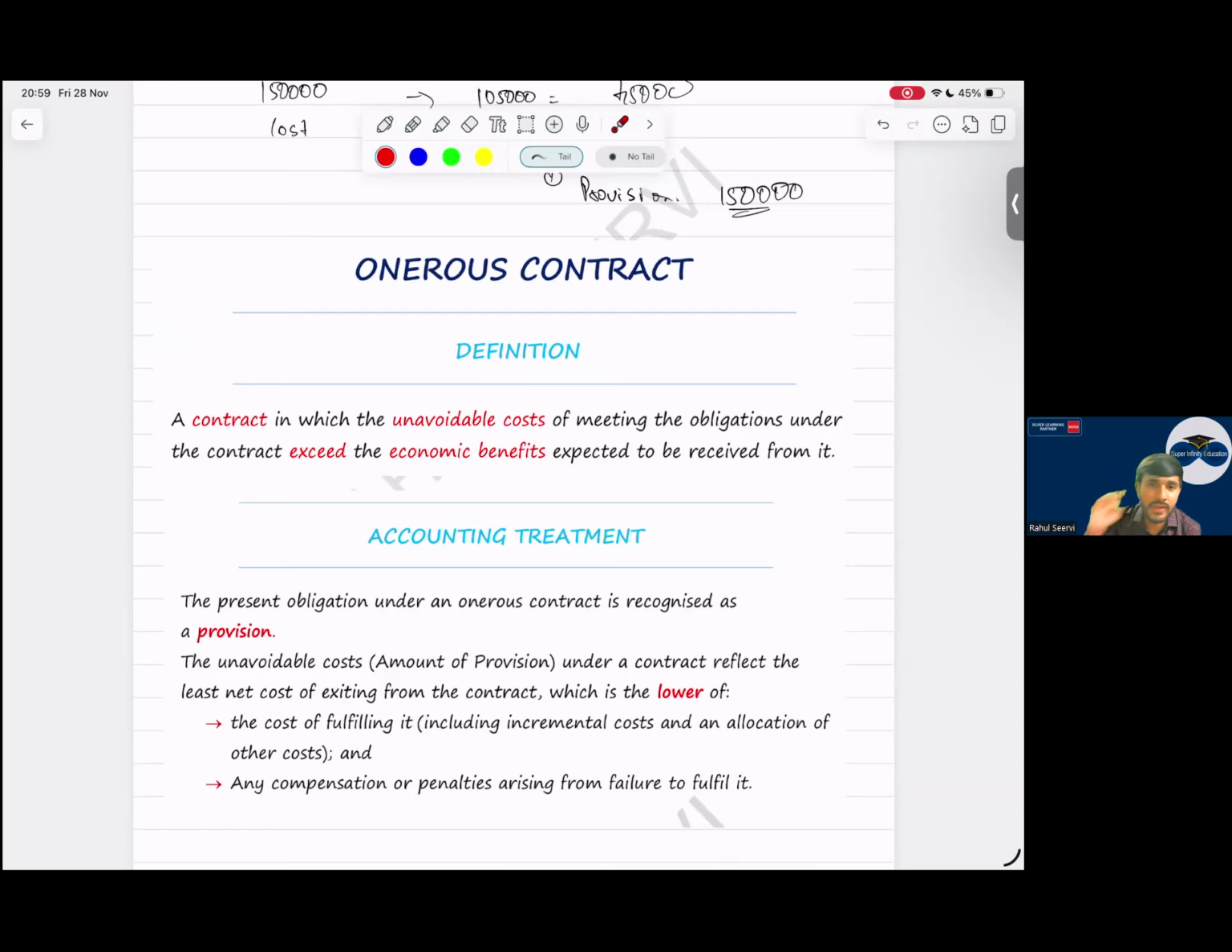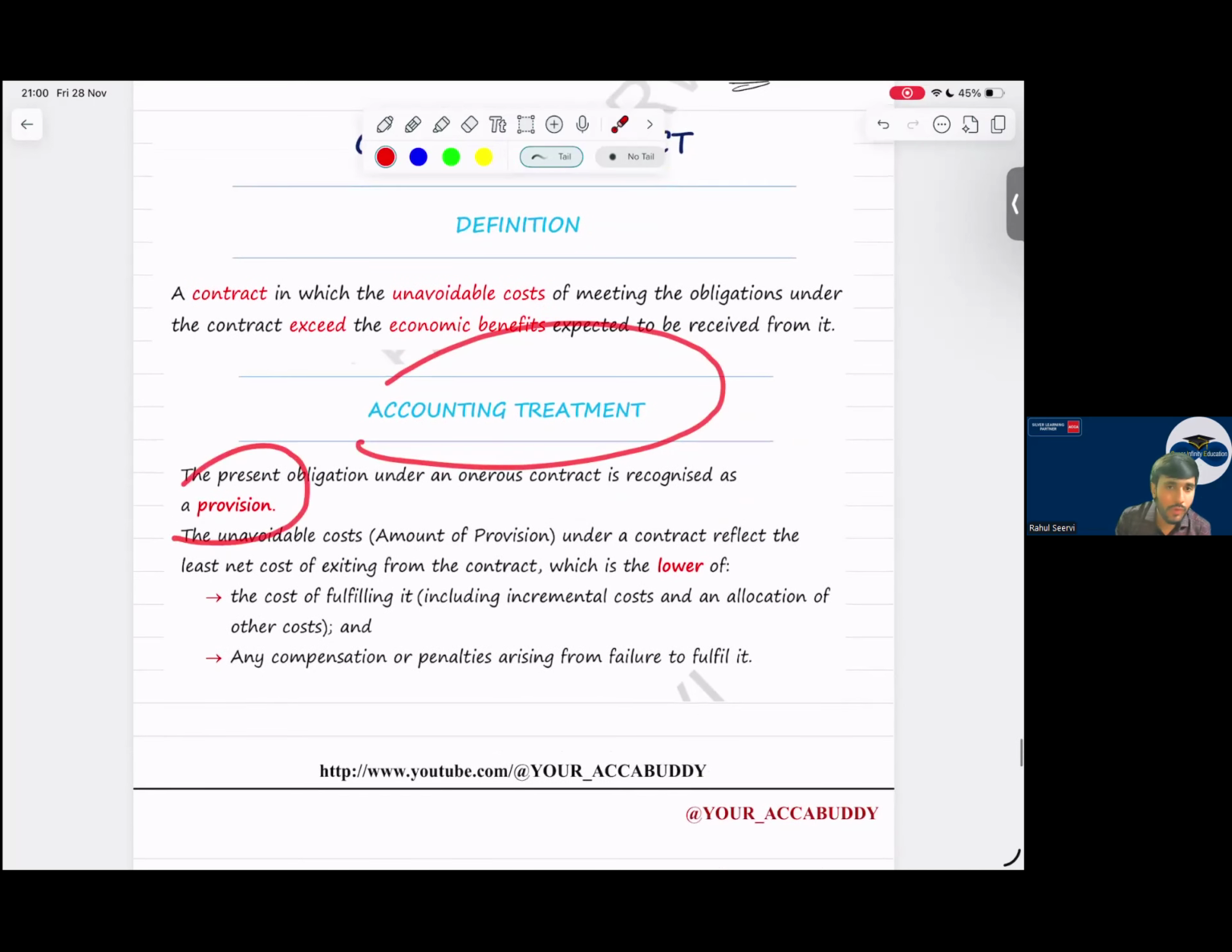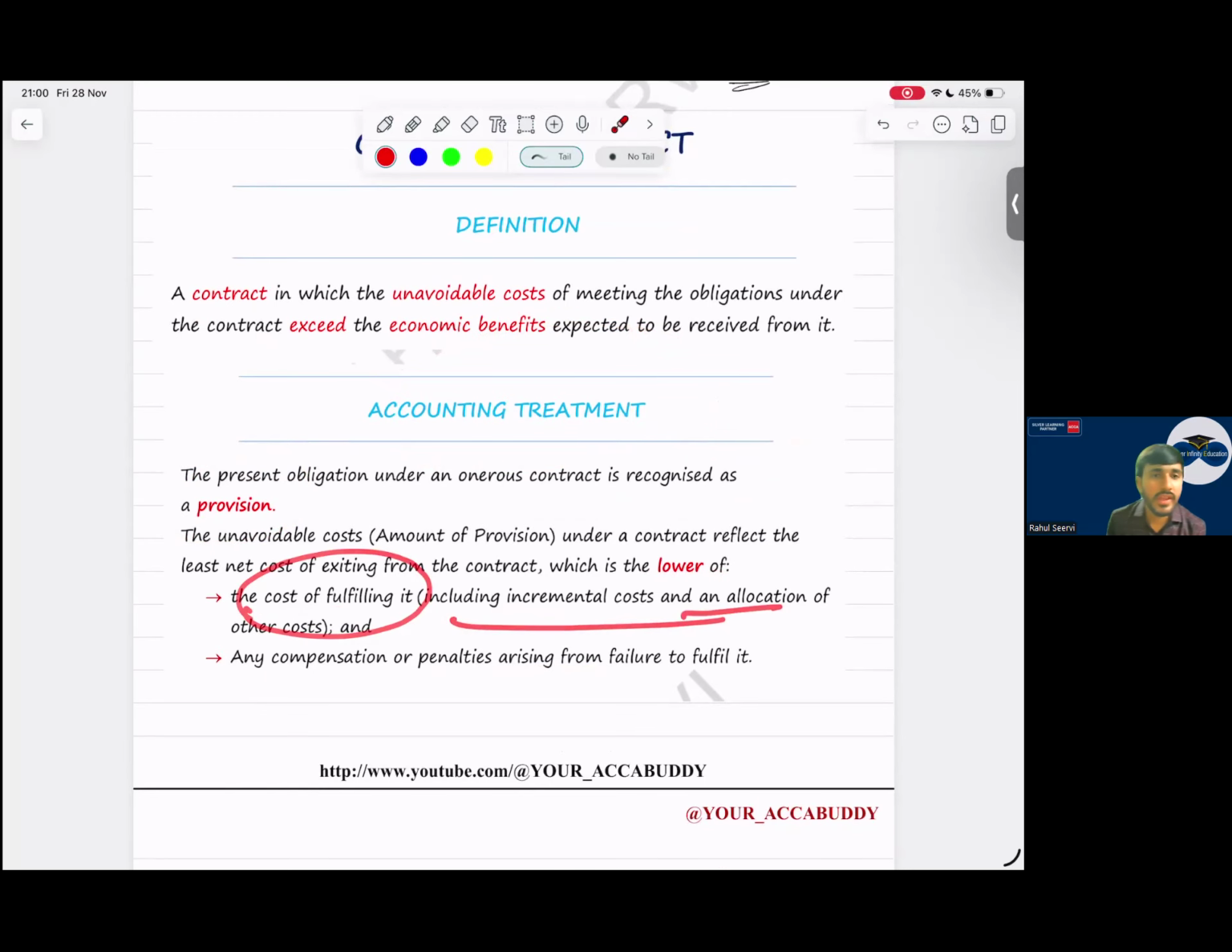I will go with 5,000. So see now, what is the meaning of onerous contract? A contract in which the unavoidable cost of meeting the obligation under the contract exceeds the economic benefit expected to be received from it. And what will the accounting treatment be? We can recognize a provision of what? The lower of the cost of fulfilling it and any compensation or penalty paid. Cost of fulfilling means incremental cost and any compensation which we have paid, whichever is lower.